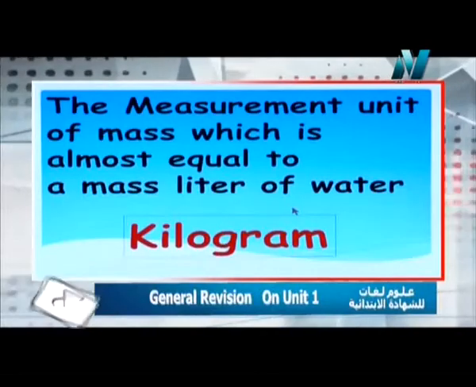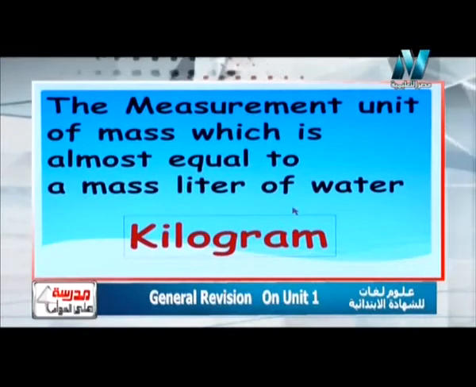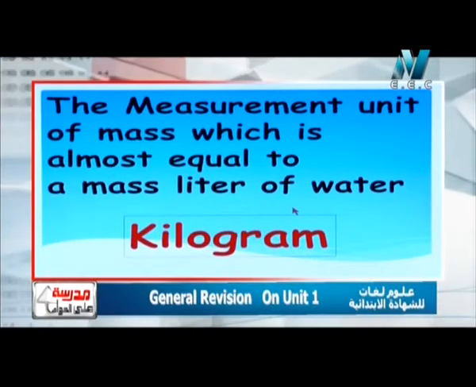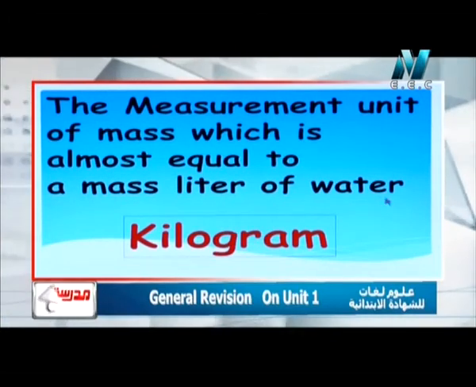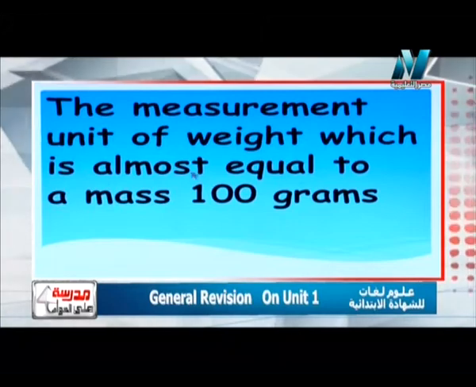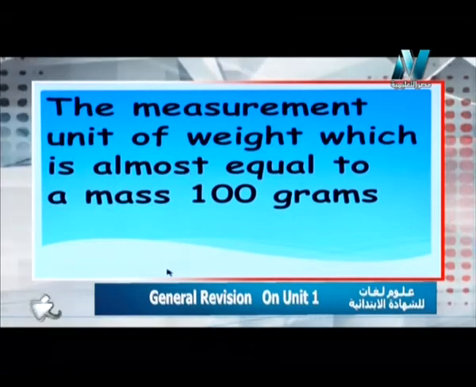But it asks for the unit equal to the mass of a liter of water, so it will be kilogram, not gram or ton. So the answer will be kilogram.